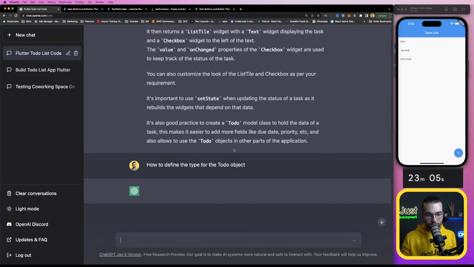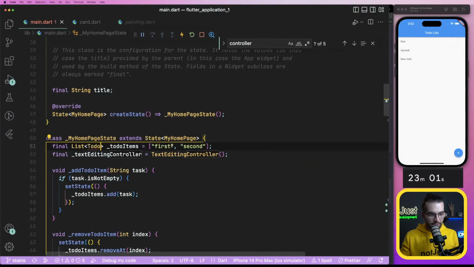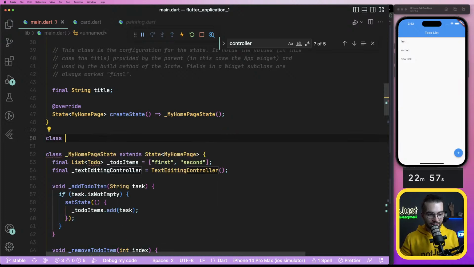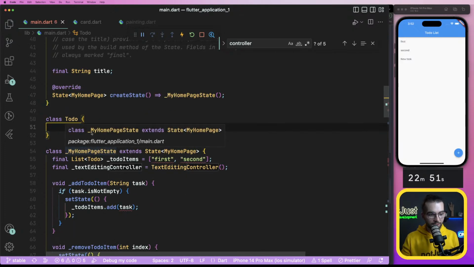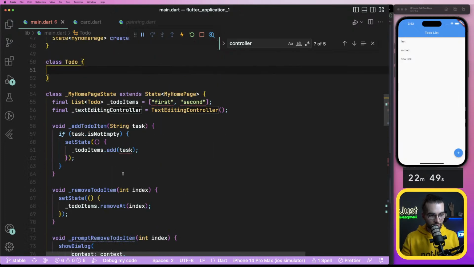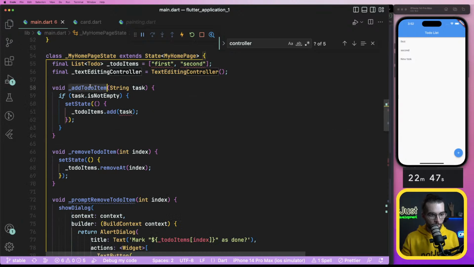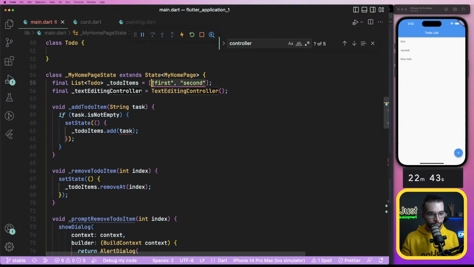Also allows to use the to-do object in other parts of the application. Yes, so most probably it should be class to-do. It needs, it needs what?